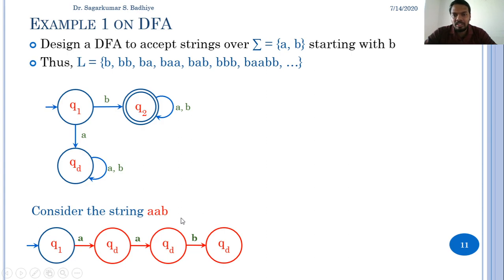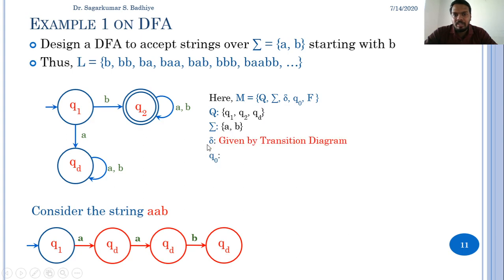Right. So any other string that will be starting with A will always be rejected by this particular finite automata. So this finite automata can be represented in tuple format as follows. M equals Q, sigma, delta, Q0 and F, where Q is Q1, Q2, QD, sigma is A and B, delta is the transition mapping shown by the transition diagram. Initial state Q0 is nothing but Q1, and the set of final states is nothing but a single final state Q2.